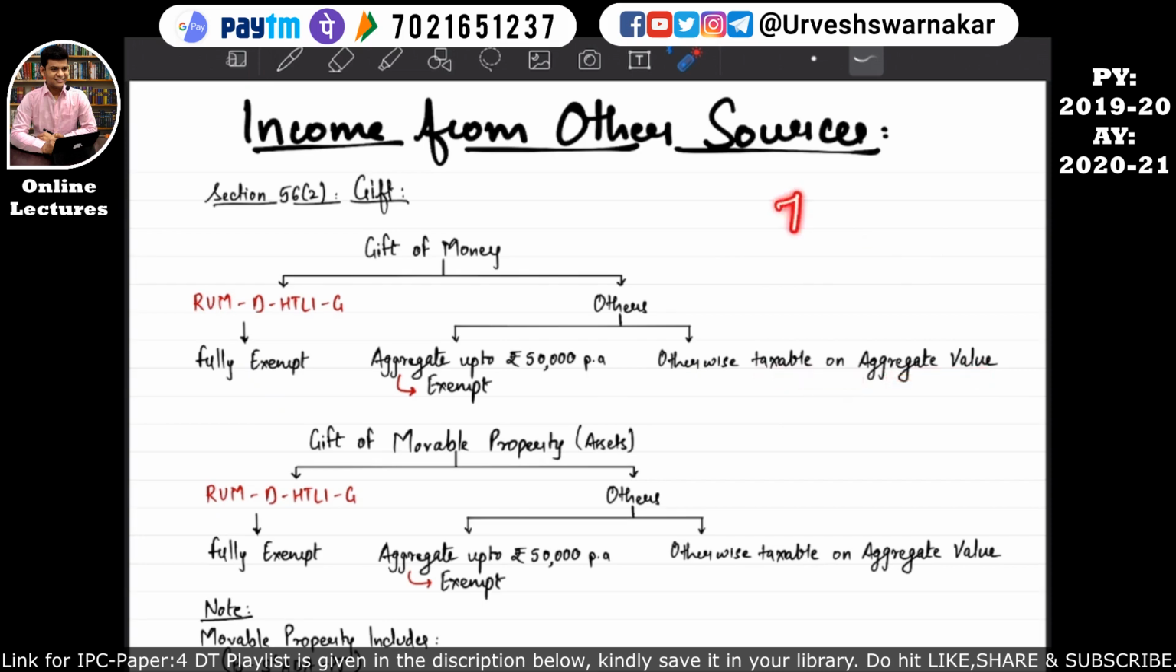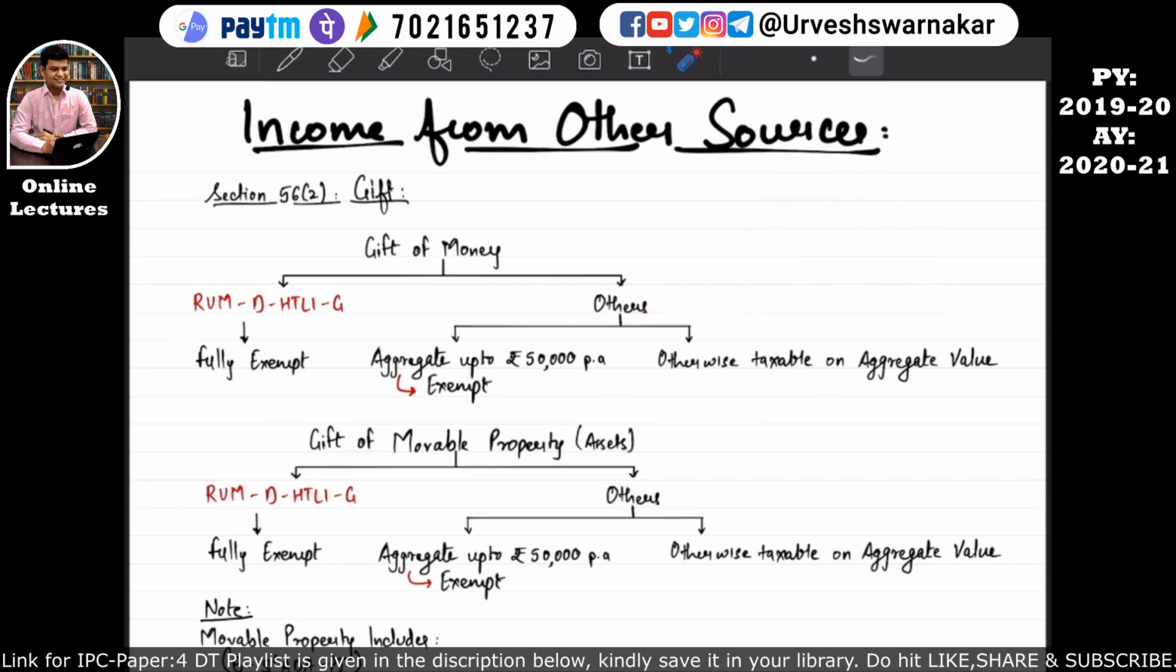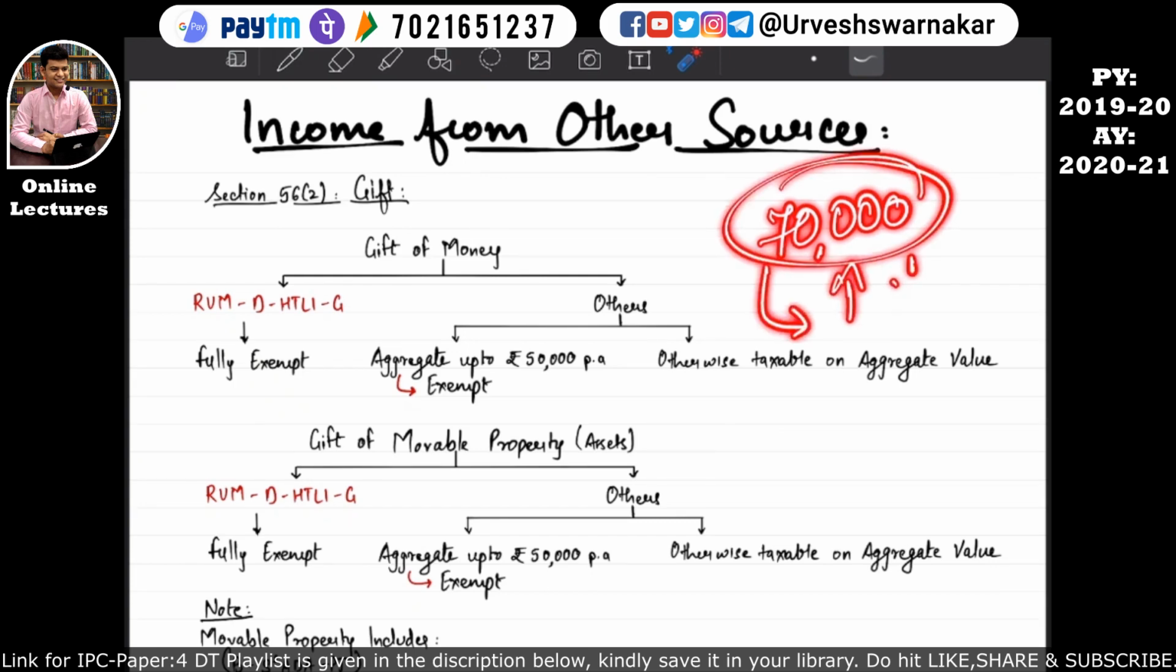That means, in the earlier example of 70,000, you won't get the benefit of 50,000. You will say, no, we will get this 50,000 benefit. No, that is not the case. The tax will be calculated on the aggregate amount of 70,000, and this 70,000 will be considered as income from other sources. I hope this is quite clear to you all.